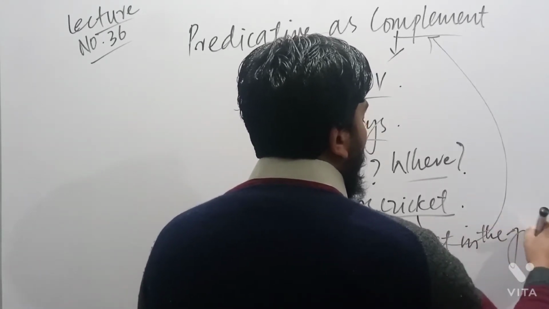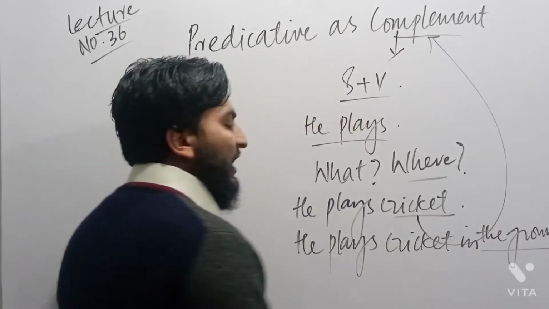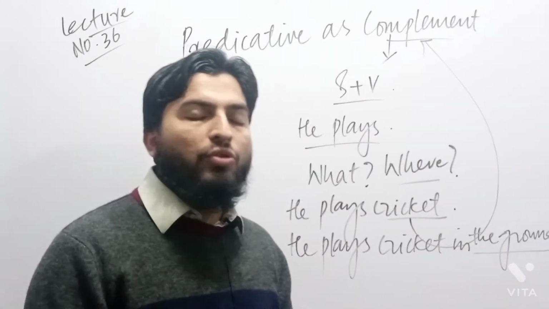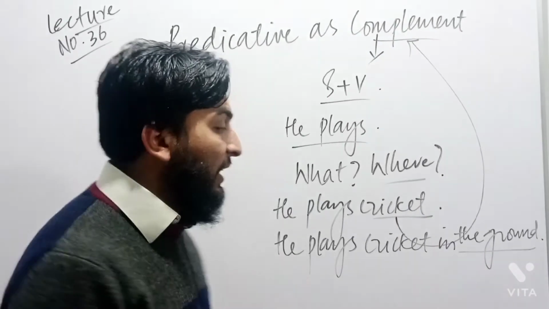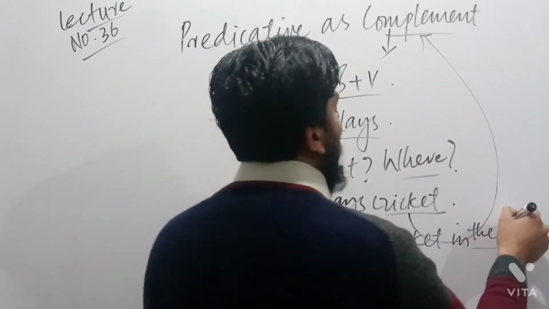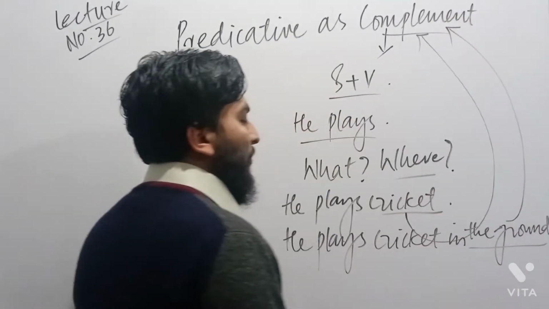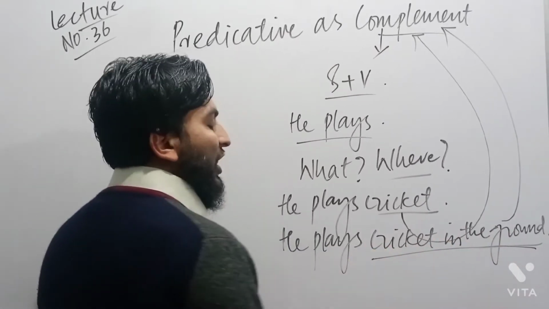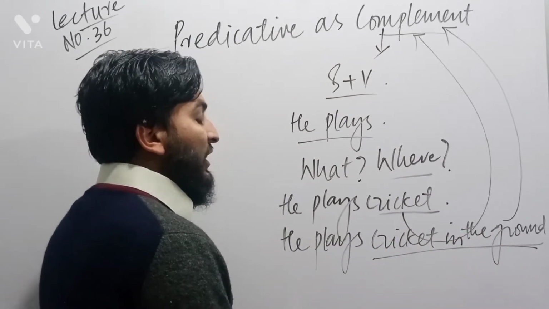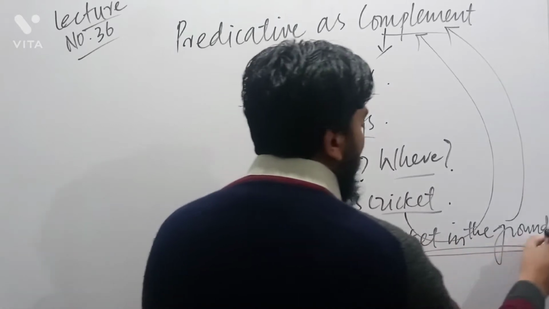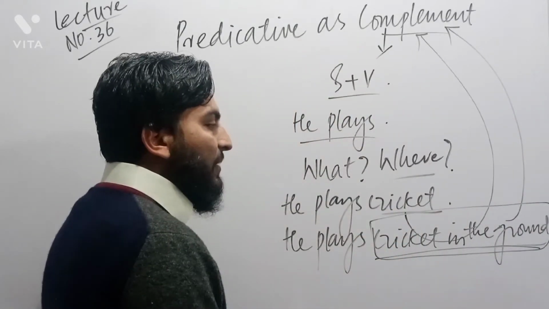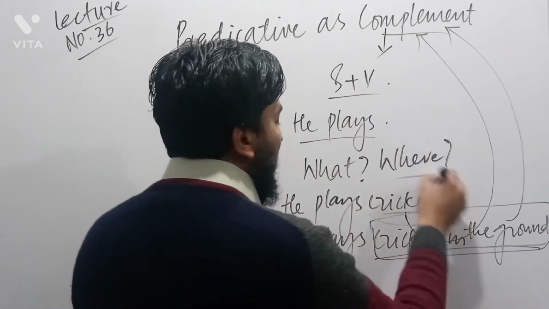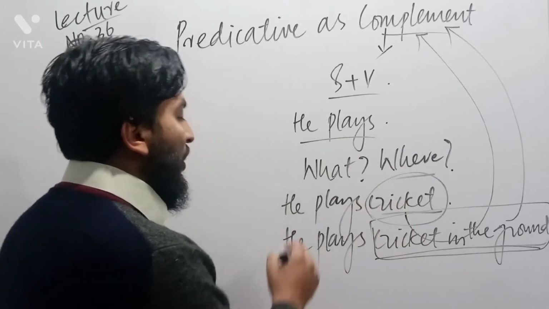If we use in the ground, it's okay. If we do not use it, even then it's okay. Like this, we consider that in the ground is another part which is also called complement. The whole part, cricket in the ground, is called complement. We say that cricket in the ground completes the meaning of this very sentence. Like this, cricket completes the meaning of this sentence.